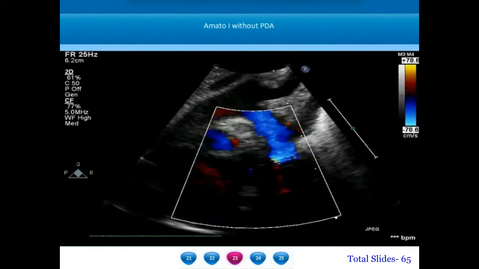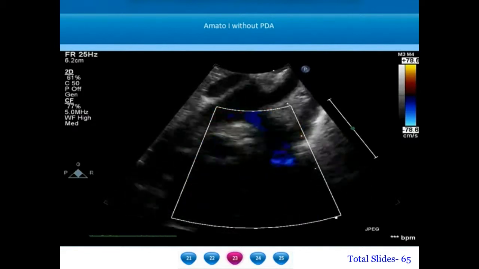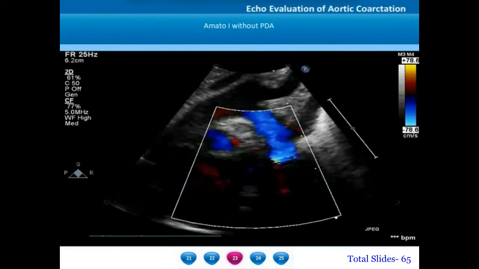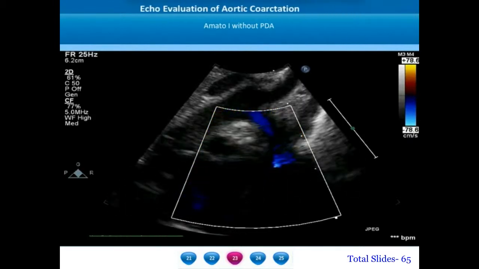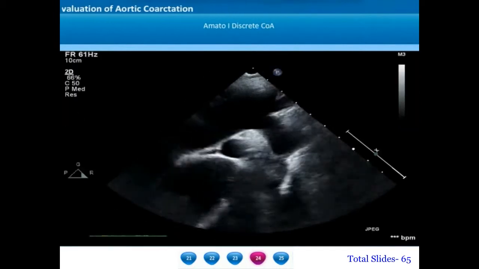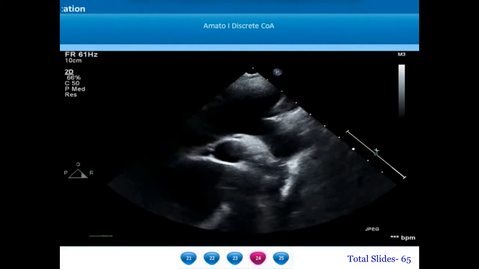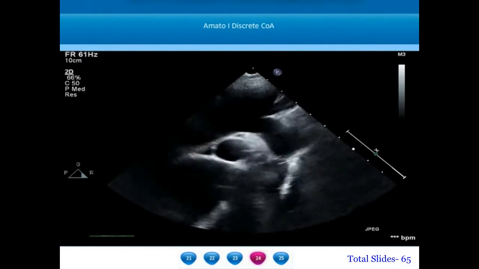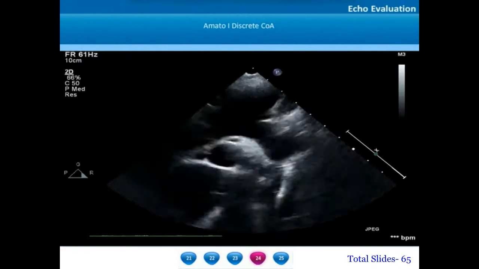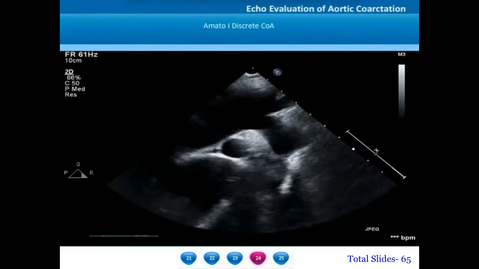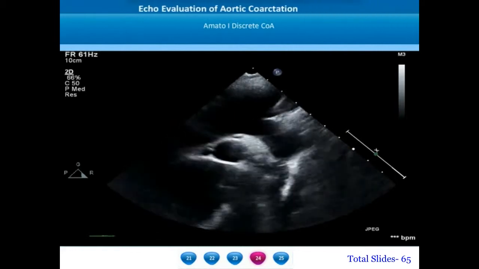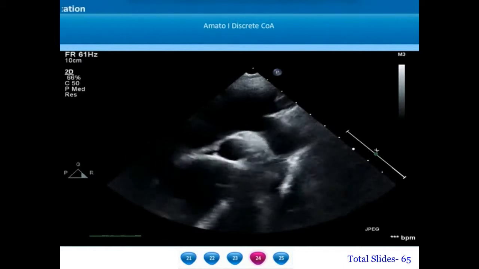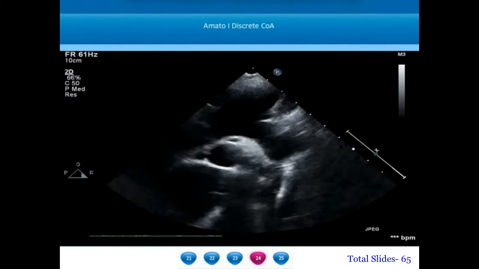On a color flow imaging, we can appreciate the laminar blood flow in the entire transverse arch and in the isthmic area, and the turbulence starts only at the level of the discrete coarctation. Sometimes the coarctation may be present immediately after the left subclavian artery origin, in which case the isthmic segment will be shorter. However, we can notice that even though the isthmic segment is shorter, the lumen is adequate, and so this will be an example of a discrete coarctation.